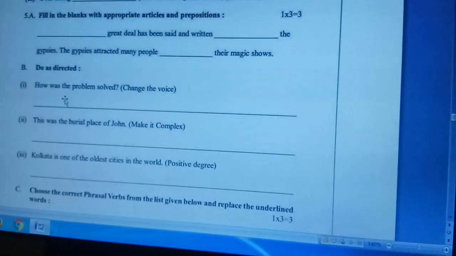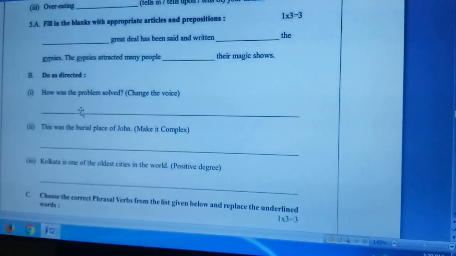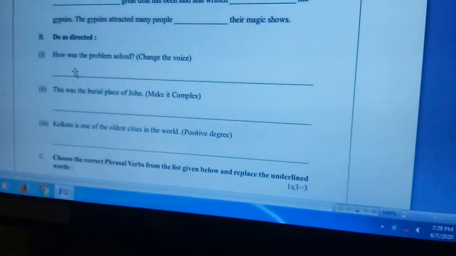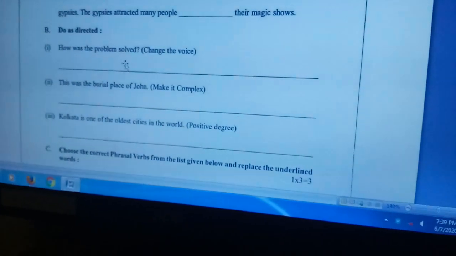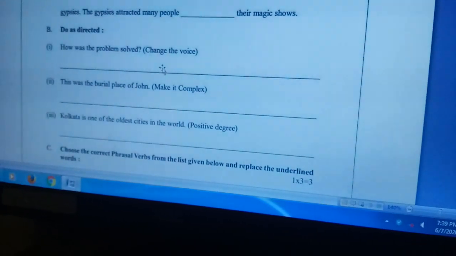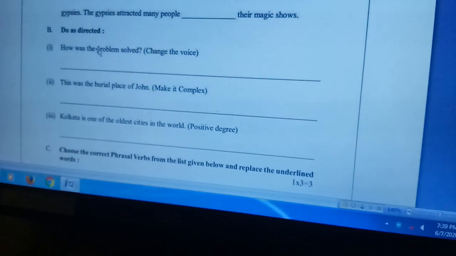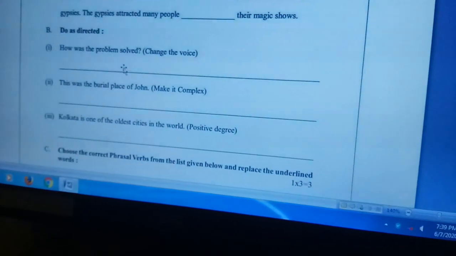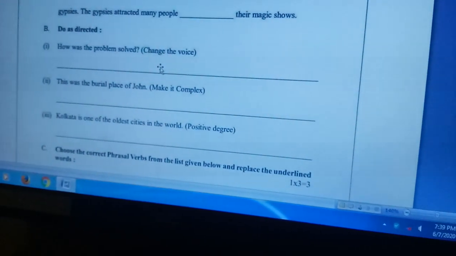So the active voice form should be written in this way. How did you solve the problem? Or how did they solve the problem?